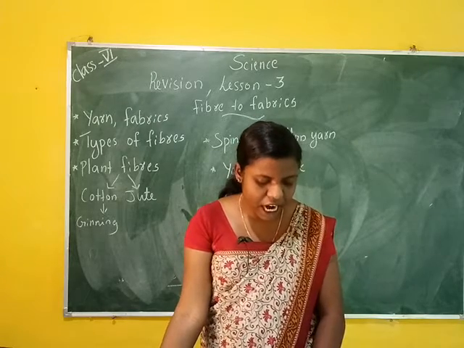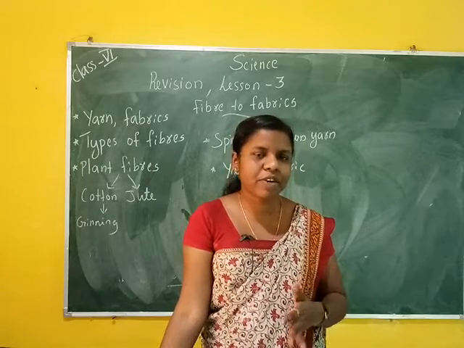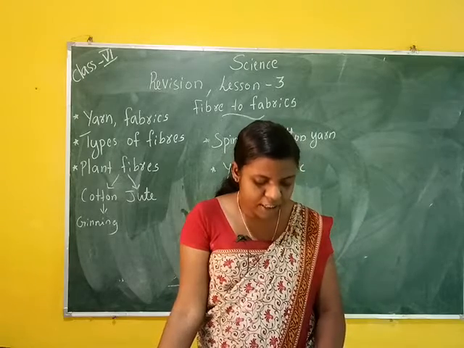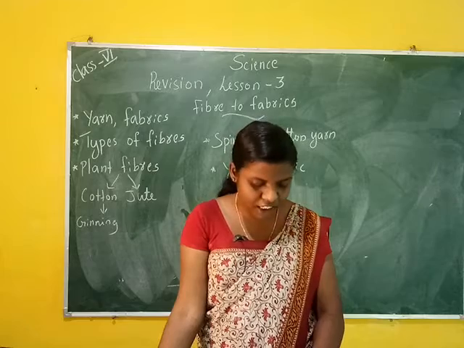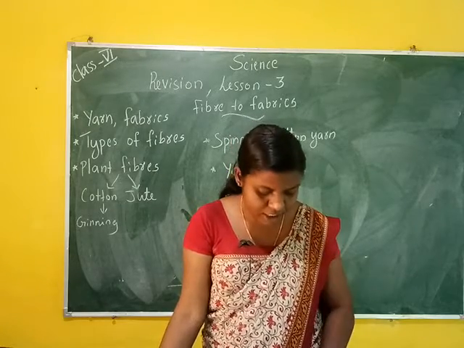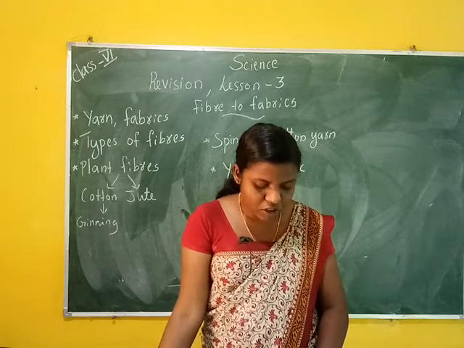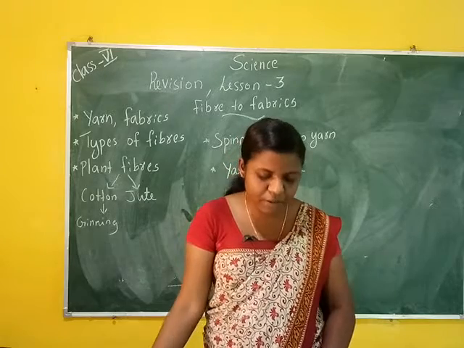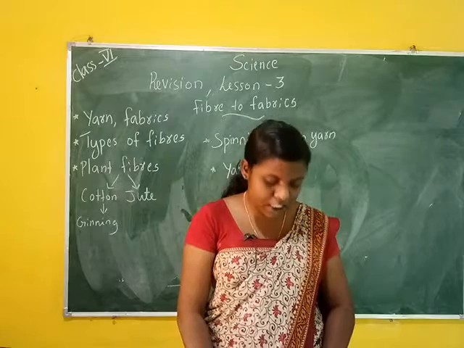First, yarn is made from fibres. That means yarn is made from fibres. The answer is true. Then B, spinning is a process of making fibres. The answer is false. The process of making yarn from fibre is called spinning.